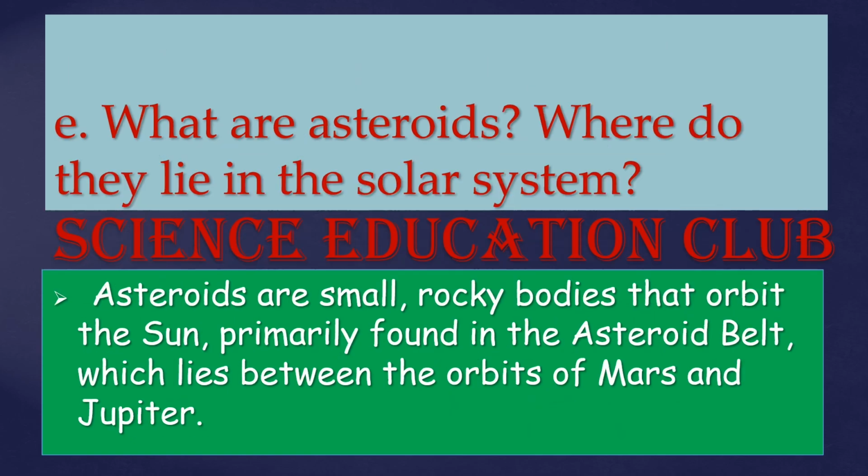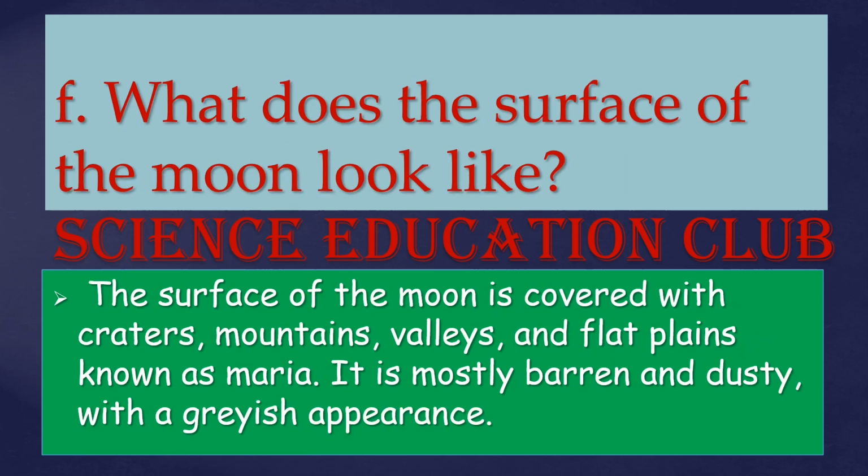What are asteroids? Where do they lie in the solar system? Asteroids are small, rocky bodies that orbit the Sun, primarily found in the asteroid belt, which lies between the orbits of Mars and Jupiter. What does the surface of the Moon look like? The surface of the Moon is covered with craters, mountains, valleys, and flat plains, known as maria. It is mostly barren and dusty, with a grayish appearance.